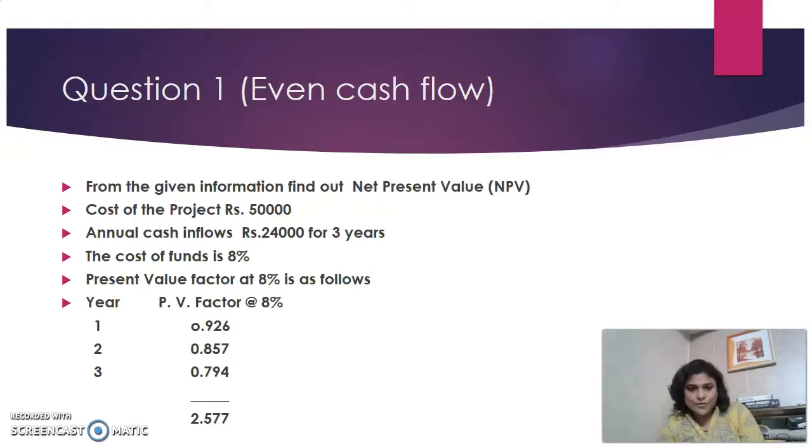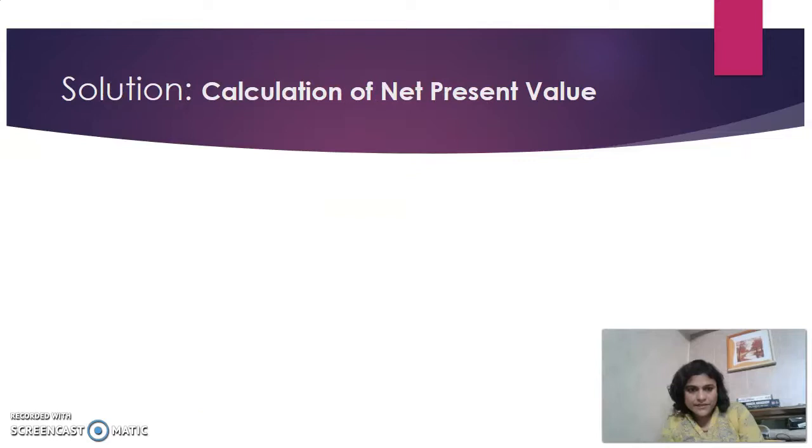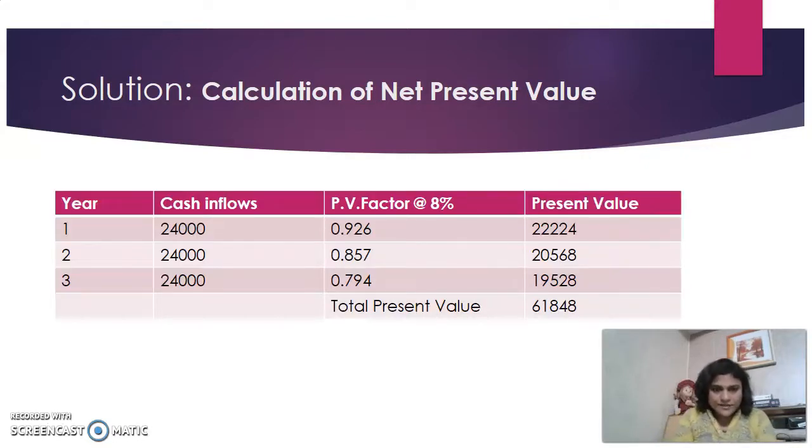Now you have to prepare a table here. Like I said, for the calculation of the net present value, we are considering the year, the cash inflows, the present value factor, and the present value. For the first year, the cash inflow is 24,000. Second year, cash inflow is 24,000. For the third year, cash inflow is 24,000. Whereas the discounting factor or present value factor of rupee 1 at 8% is given in the question itself.